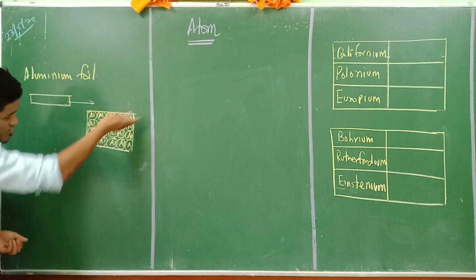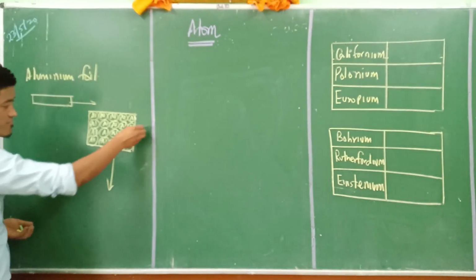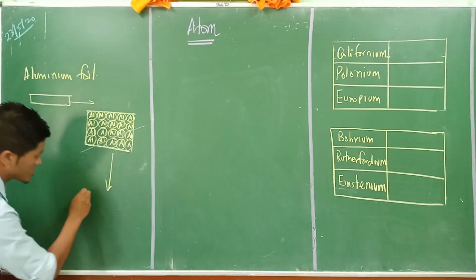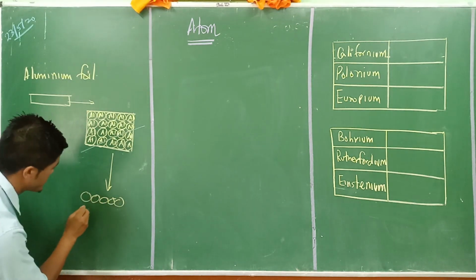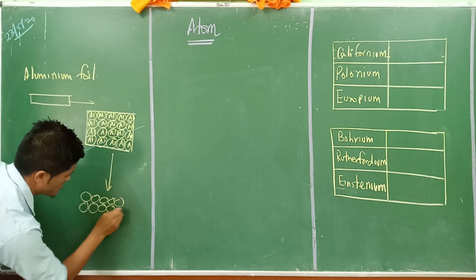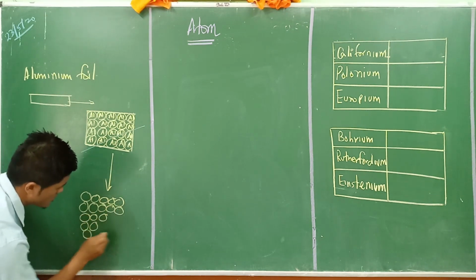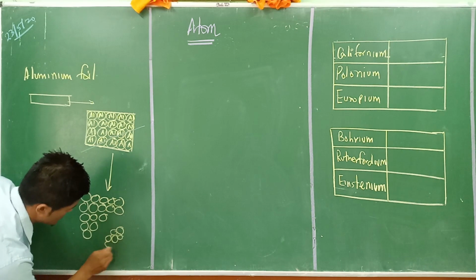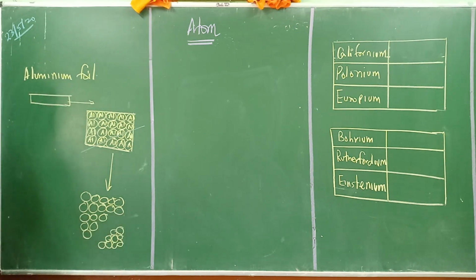If we are going to further cut this into two pieces here, I'm going to cut from this part here, okay? What I will get is again something like this. Let's say 1, 2, 1, 2, 3, 1, 2, 3, 4. I'll get something like this if I cut this into two pieces here.